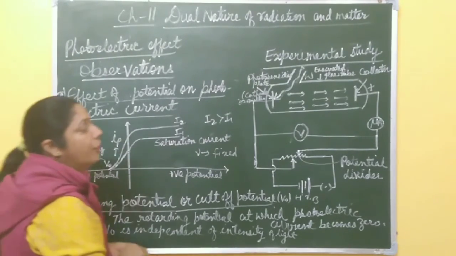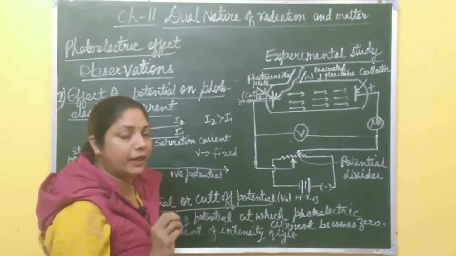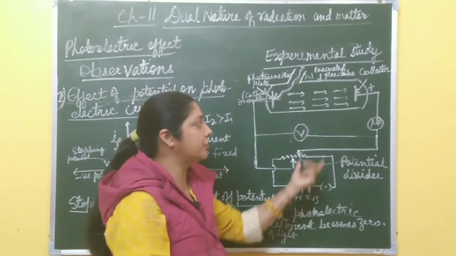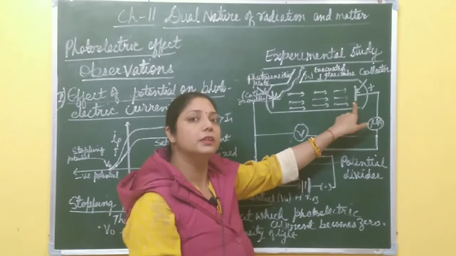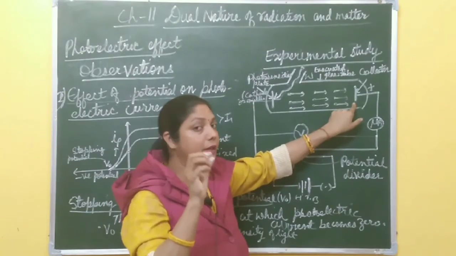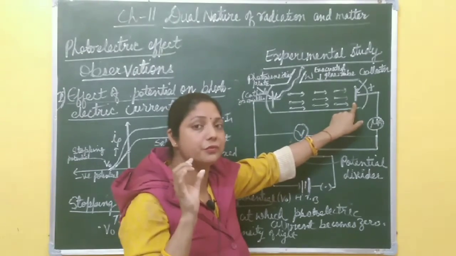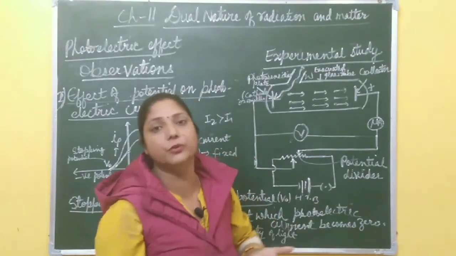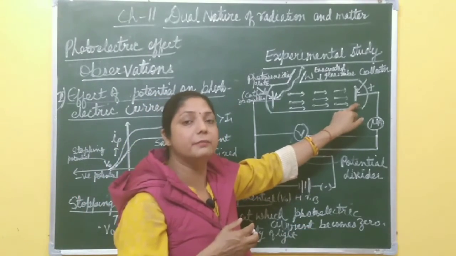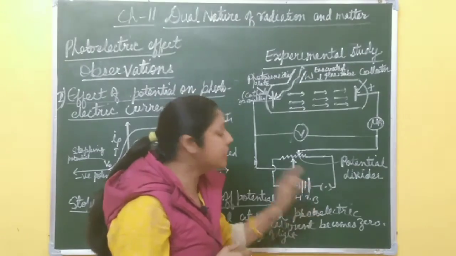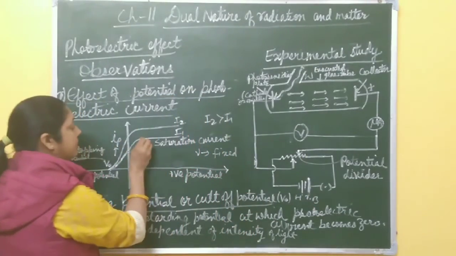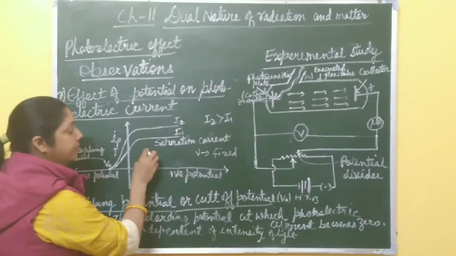Why? For a particular intensity of light, number of photons is fixed. If you increase the positive potential, it collects all the photoelectrons. For a fixed number of photons, number of photoelectrons emitted is also fixed. When it collects all the photoelectrons, there are no more photoelectrons to collect, right? It means now if you increase the positive potential, current remains constant. This is saturation current, right?